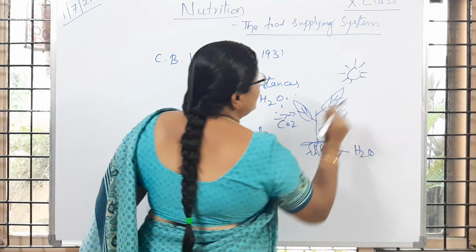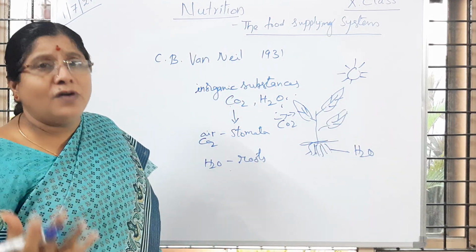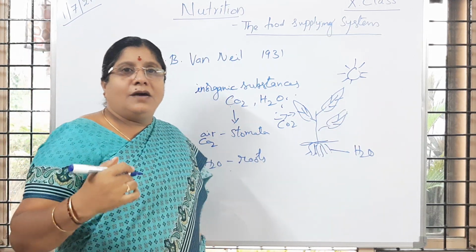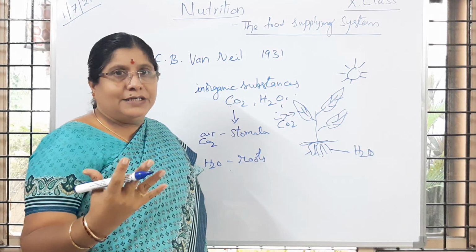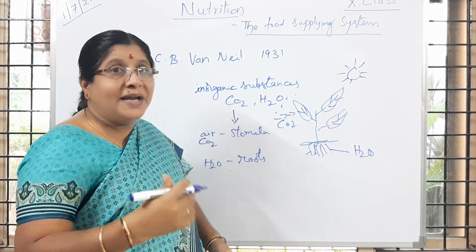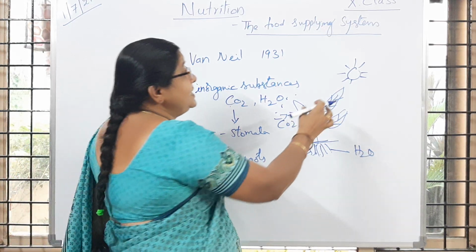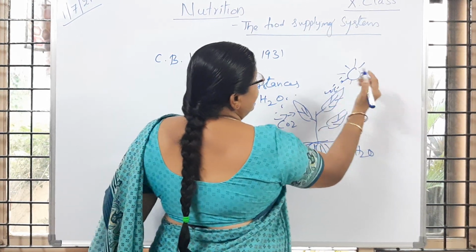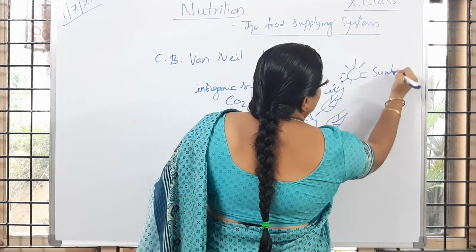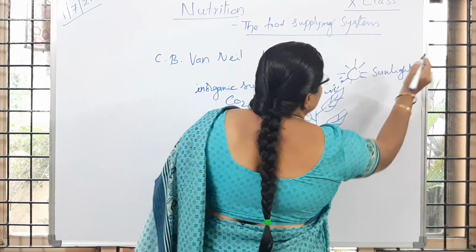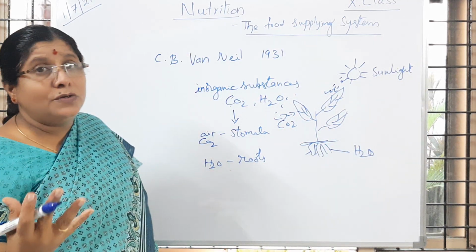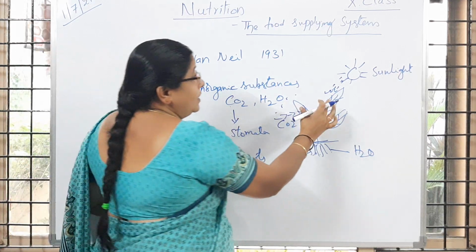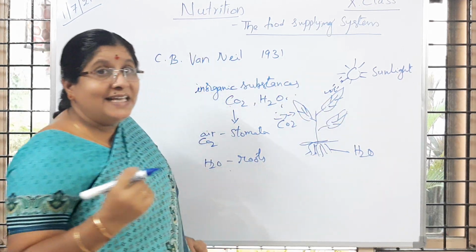To perform any work, we need some energy. So how is that energy made available to the plants? That is through the sun. Is it clear to you? So the sunlight is going to be used up by the pigment.